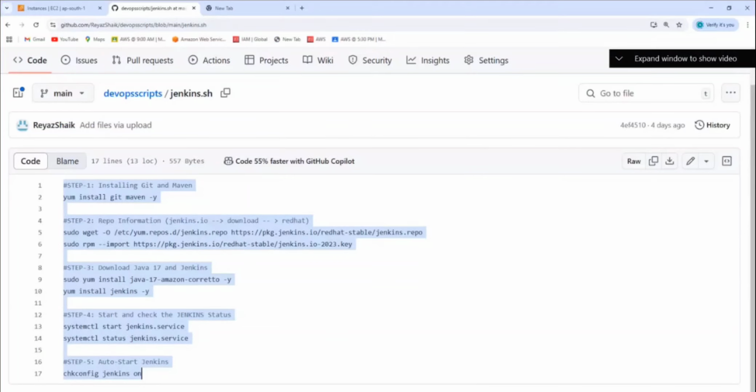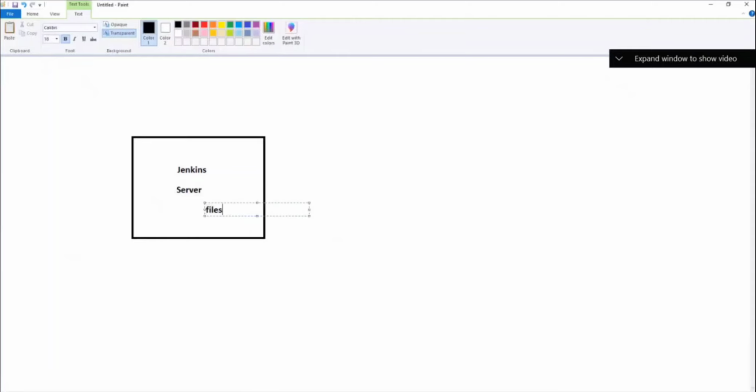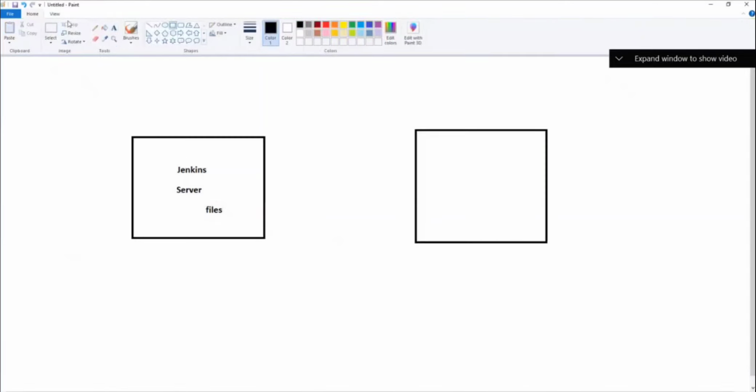Okay, meanwhile, while it is installing, let me explain the concept first. So we have the Jenkins server here, and there are some files inside the Jenkins server. It can be any file: a war file, a text file, a Python file, a Java file, basically any file. But I want that file to be copied into another machine.